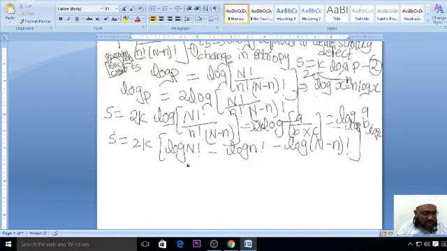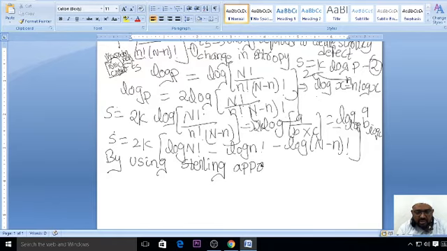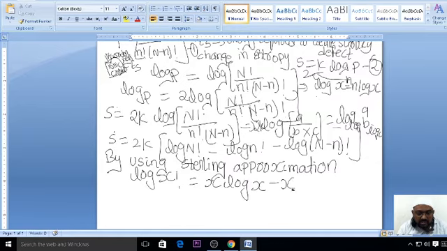Now what we'll do, we'll make a note of it just now. We just write it down by using Stirling approximation. Again, we take the help of Stirling approximation. Why are we taking the help of Stirling approximation? We want to expand this in the factorial terms. So by using Stirling approximation, what the Stirling approximation says is log x factorial is equal to x log x minus x.